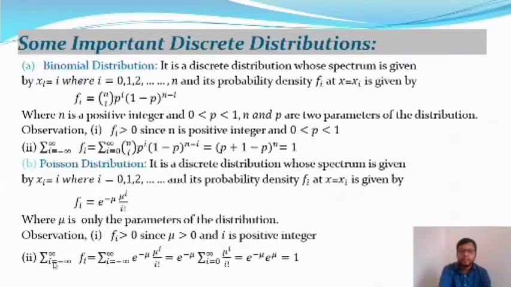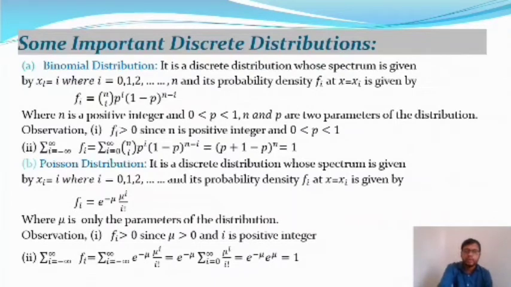And the second one: summation i equal to minus infinity to plus infinity of f_i will give summation of e to the power minus mu into mu to the power i by factorial i. Here e to the power minus mu is a constant, and the summation is over i equal to 0 to infinity of mu to the power i by i factorial, which is the series value e to the power mu.